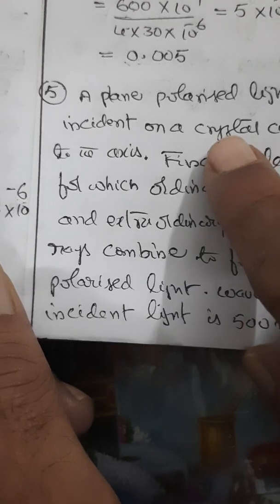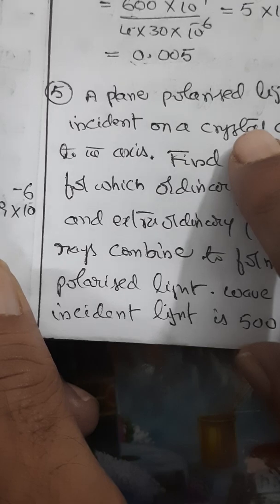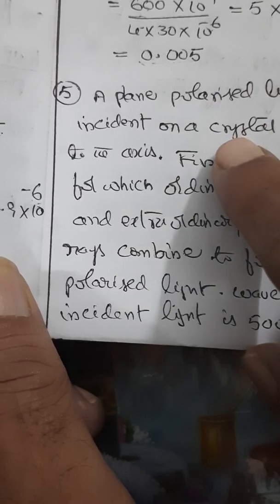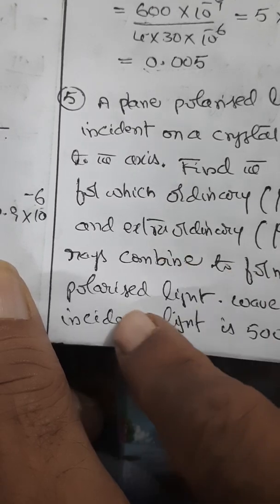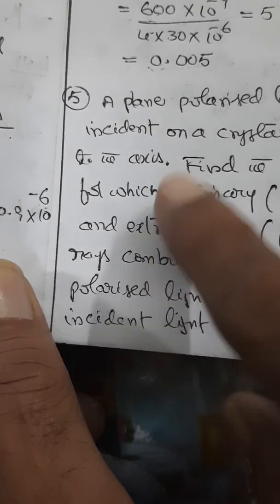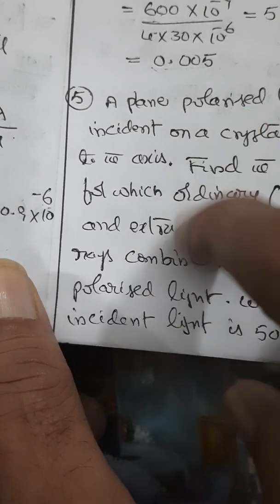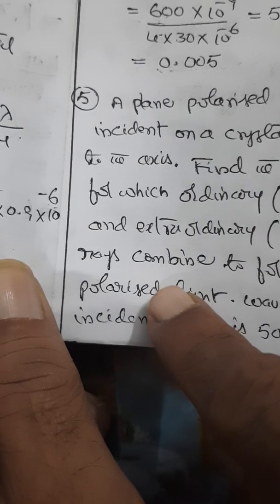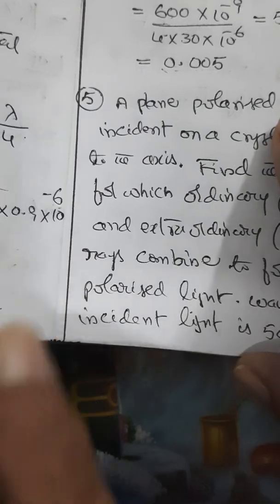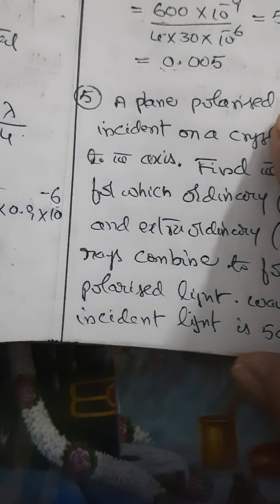Now he is saying that plane polarized light is incident, and the emergent beam is also plane polarized. That means incident light is plane polarized and emergent light is also plane polarized. That is possible only with a half wave plate. So with that background, we shall proceed.